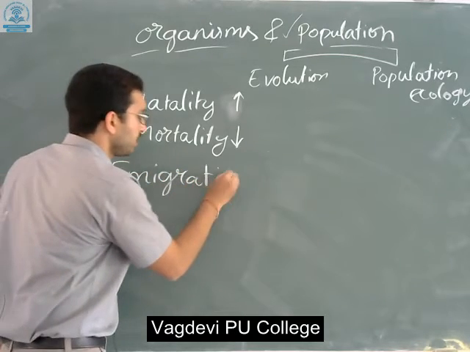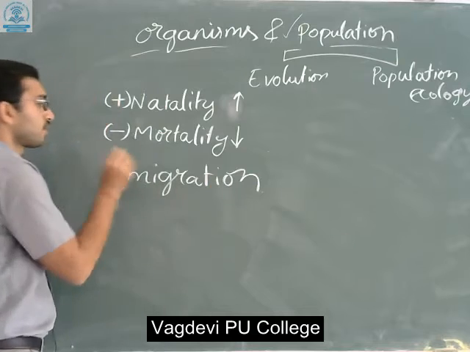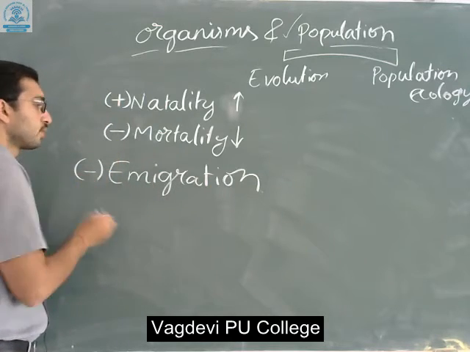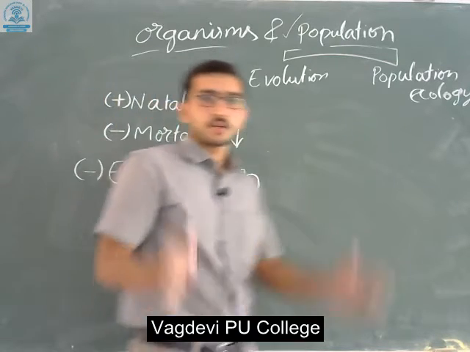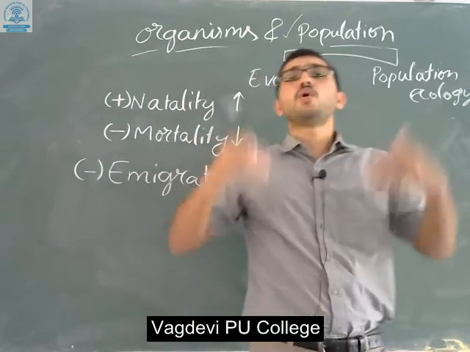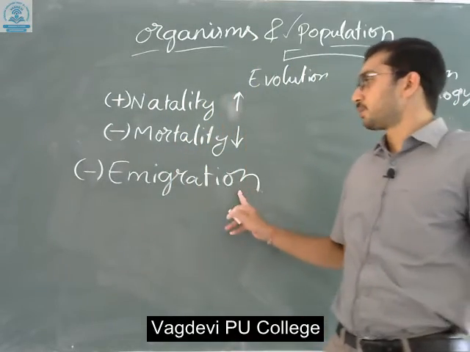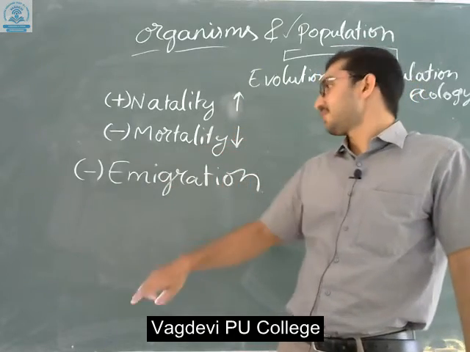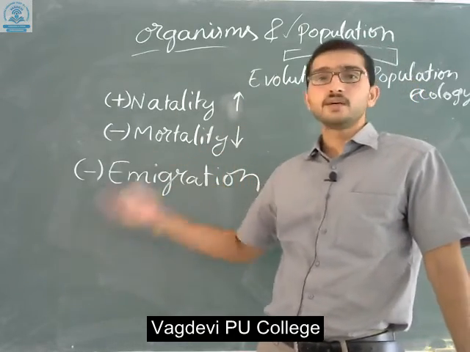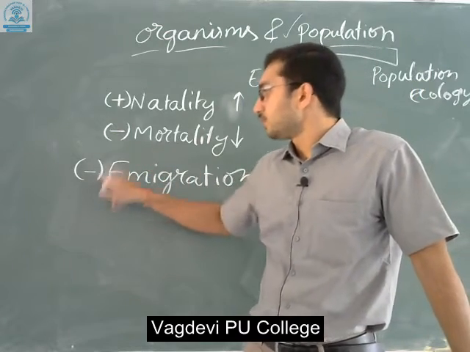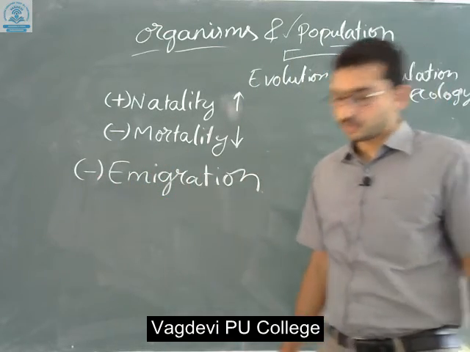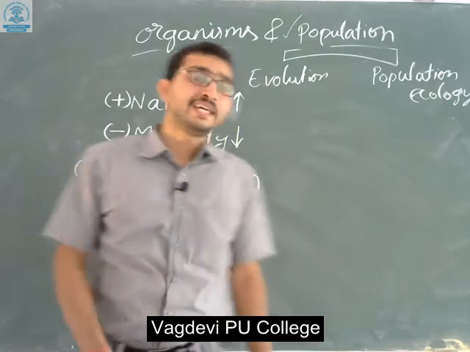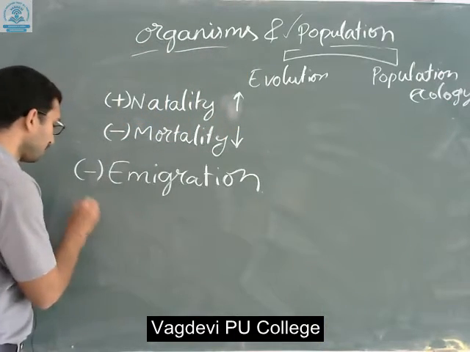Emigration means the population decreases because they come out of the population, so we denote it as negative. Whereas immigration, we denote as positive.